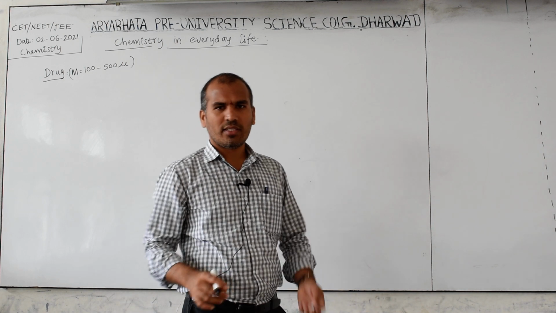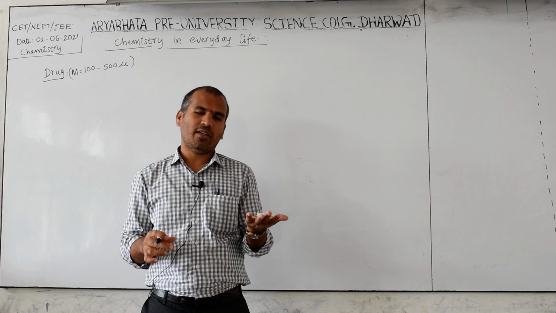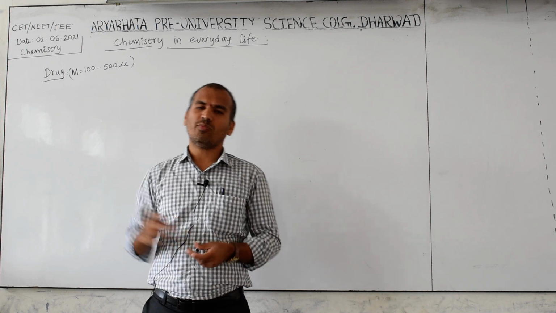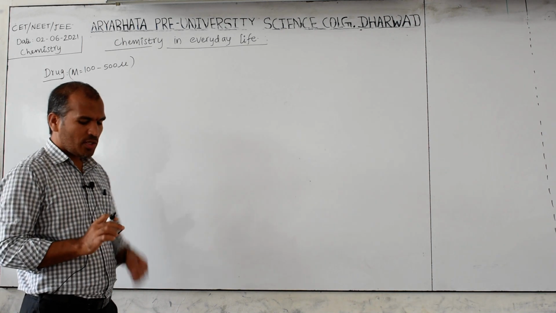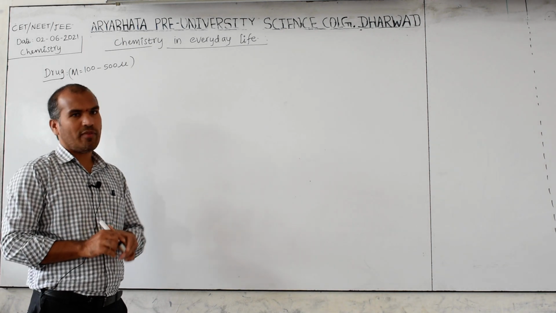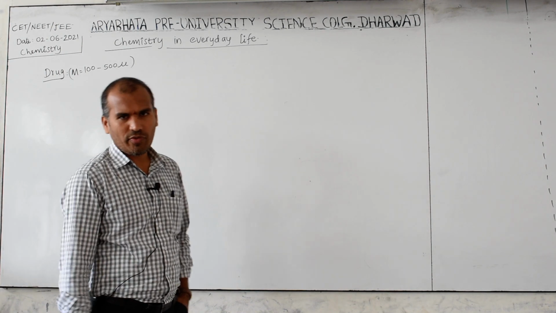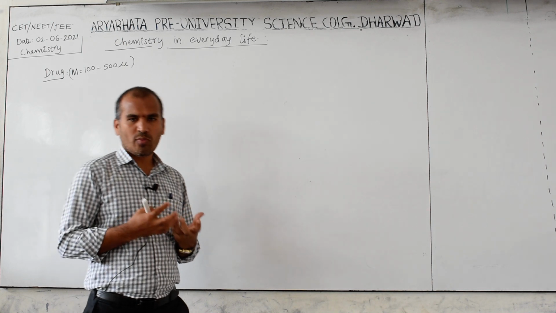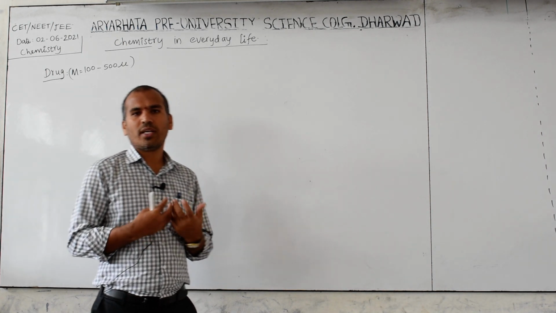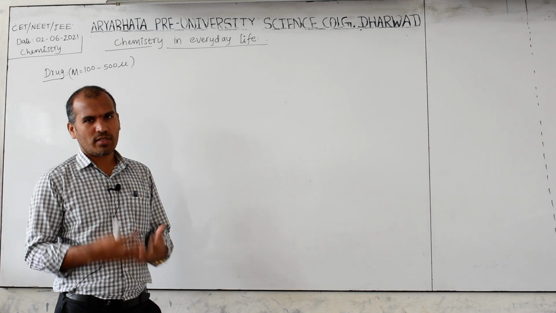Keep in mind, this is the weight, that is molar mass, only 100 to 500 unified mass. So a chemical compound having a lower molar mass, nearly 100 to 500 unified mass, interacts with the target molecule and produces some biochemical reaction or biological response.